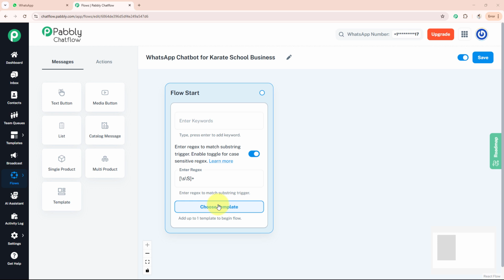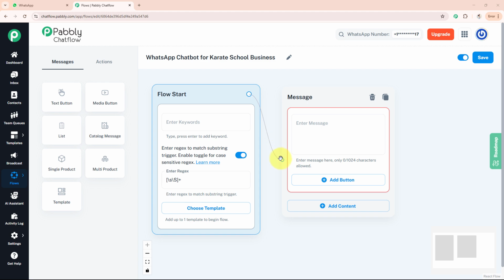Now coming to the start of our flow. Here on the top left-hand corner, we have the messages and action section. Here all these buttons will help us create our flow. So firstly, I want to write a welcome message for my user. For that, I'll drag this text button option from the message section to my flow builder screen like this, join it with my flow start tag, enter my message, and also give some buttons.